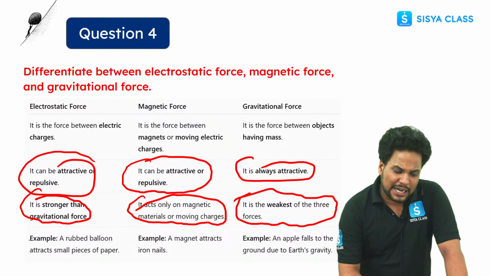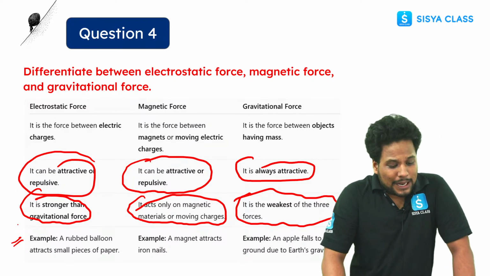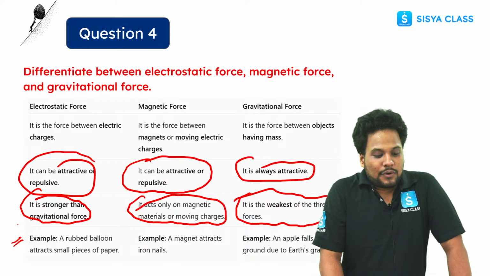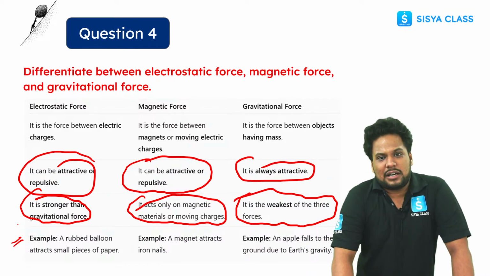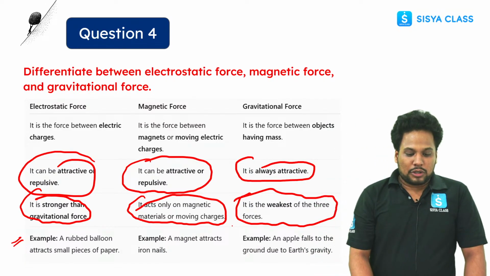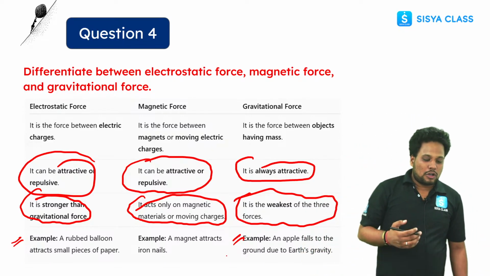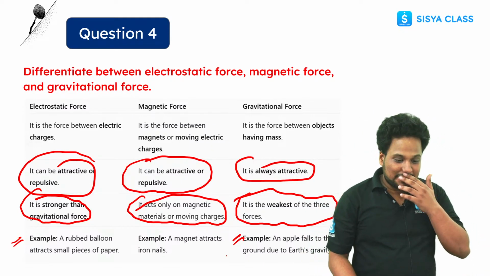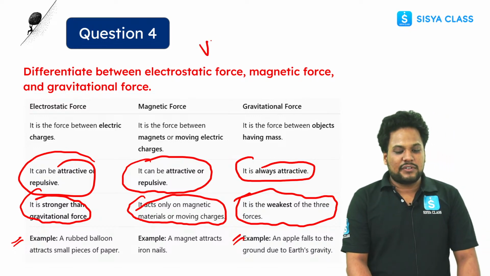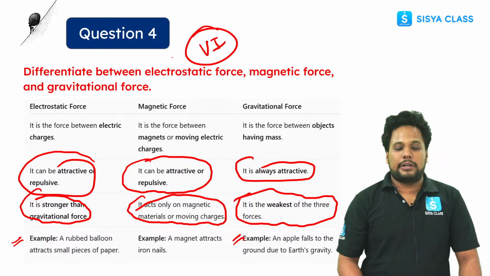And the fourth point, we can write the examples. As I told you, a rubbed balloon attracts a small piece of paper, while in magnetic force, a magnet attracts an iron nail. And third, for gravitational force, an apple falls because of gravity, because of earth's gravity. So you can write the differences like this. This question is also very important.